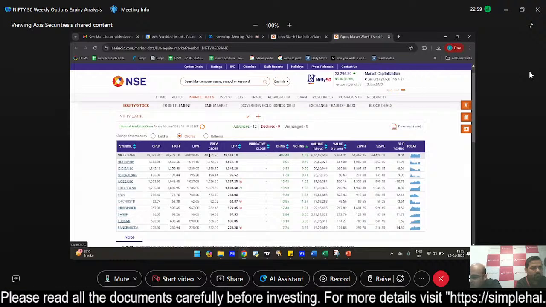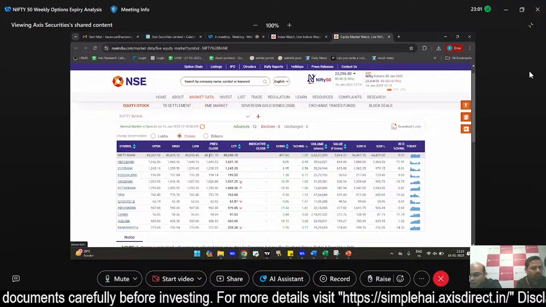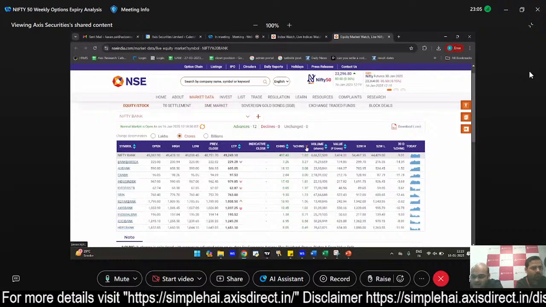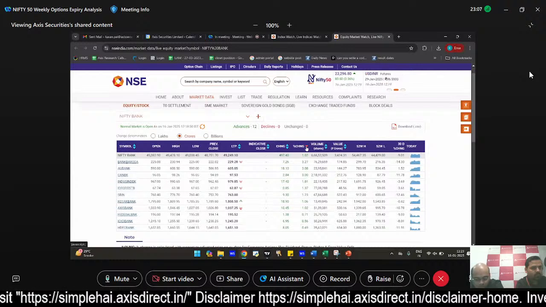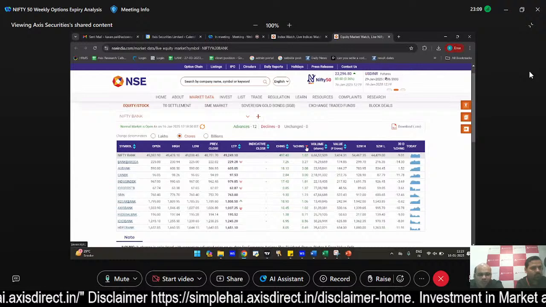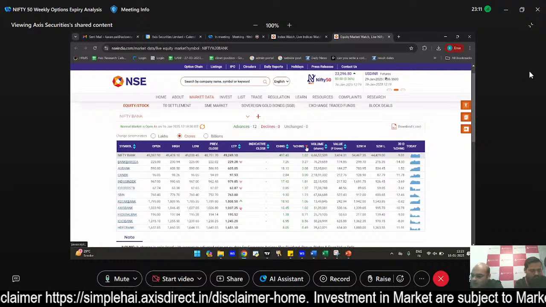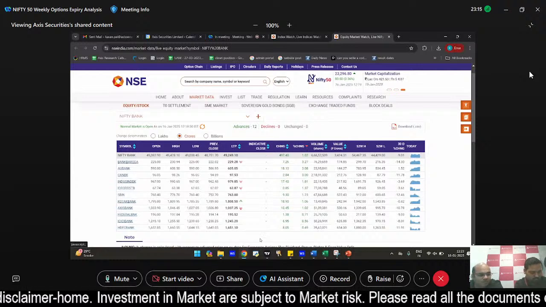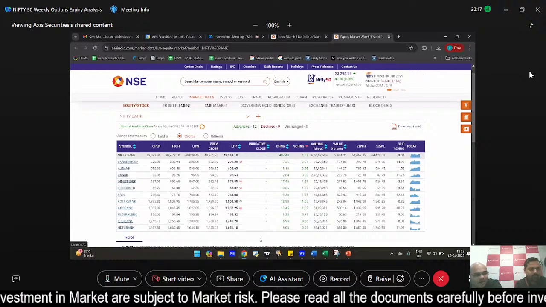But something like HDFC Bank at this point of time is up only 0.5%. So if you compare it to the other stocks that are trading in the green, say compared to a Bank of Baroda or an AU Bank, HDFC बैंक जो है, इस पॉइंट पर थोड़ा backfoot पर है.